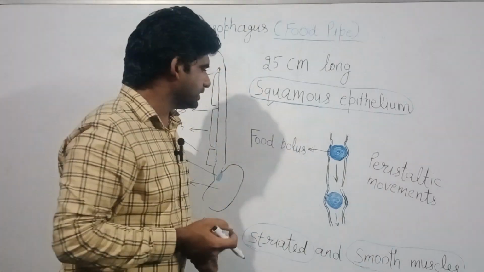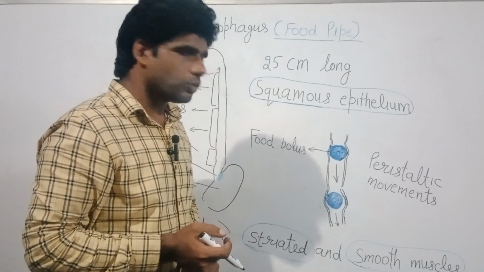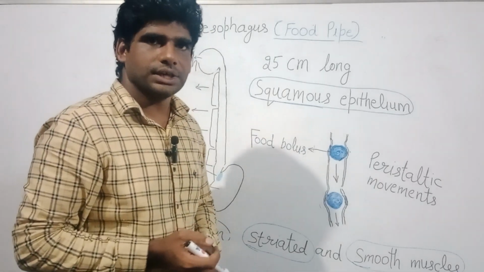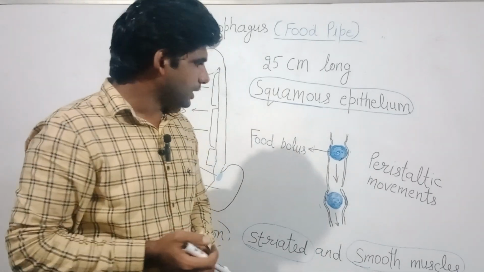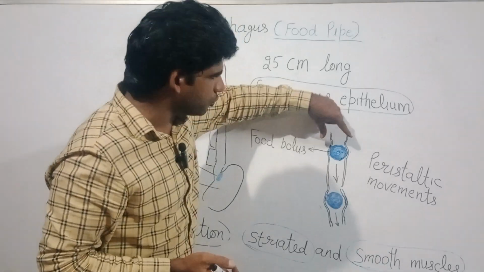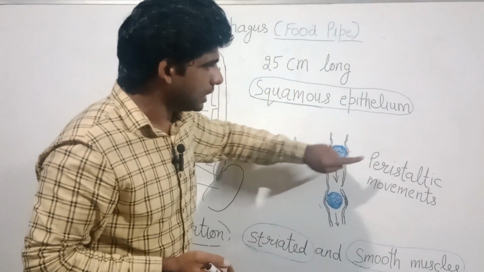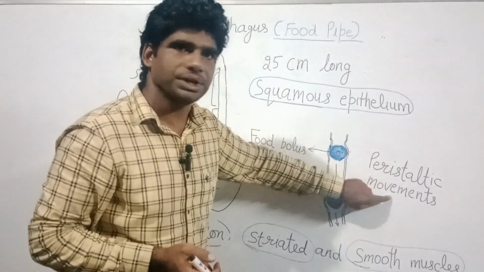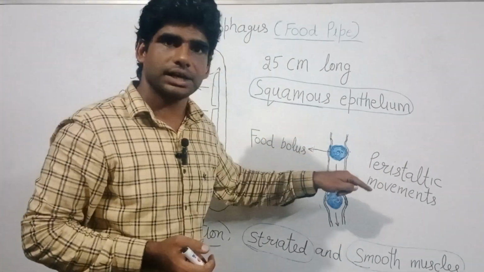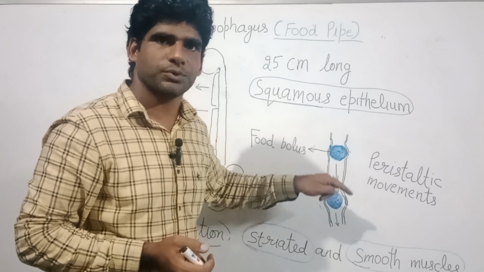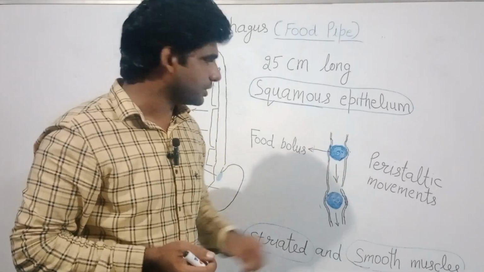So we can easily see that there is a specific role of the esophagus walls in transportation of food, and these movements of rhythmic contraction and relaxation of the walls are called peristaltic movements. These peristaltic movements help in the transportation of food towards the stomach.